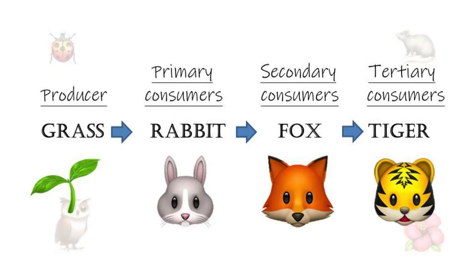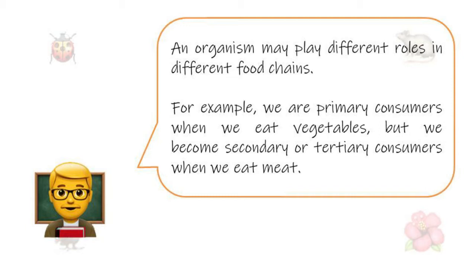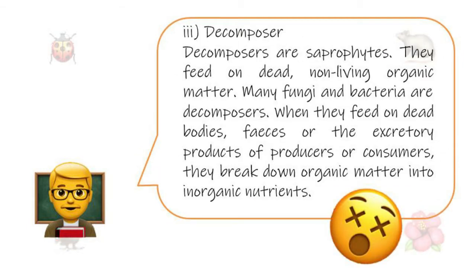tertiary consumer. And organisms may play different roles in different food chains. For example, we are primary consumers when we eat vegetables, but we become secondary or tertiary consumers when we eat meat. Besides producers and consumers, there are also decomposers.